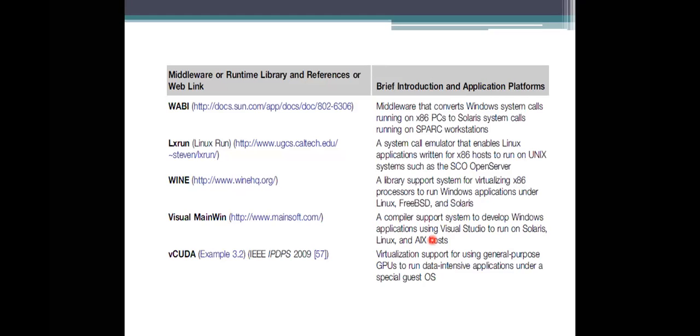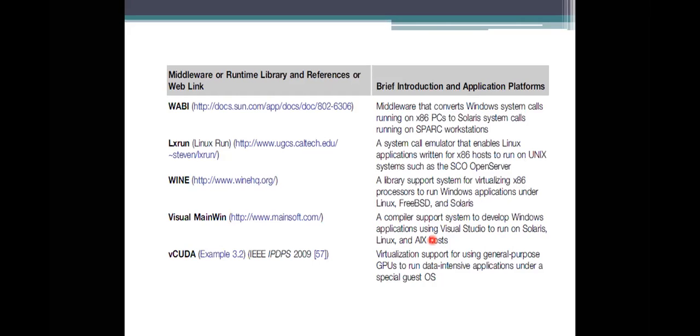Coming to the next one, LX1, that is Linux one. What it specifies is that it enables applications based on Linux to run on Unix systems and also on OpenServer. There is a slight difference between Unix and Linux, so applications designed for the Linux environment can run on a Unix-based environment, and sometimes we can use OpenServer there.